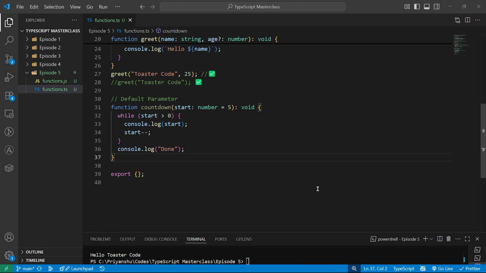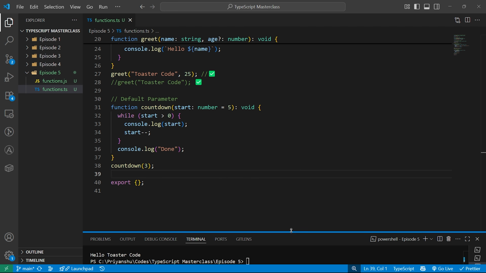Okay, now let's try to call the countdown function. Here I will pass maybe 3. All right, let's run this.